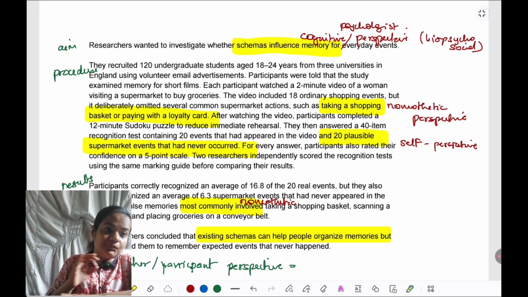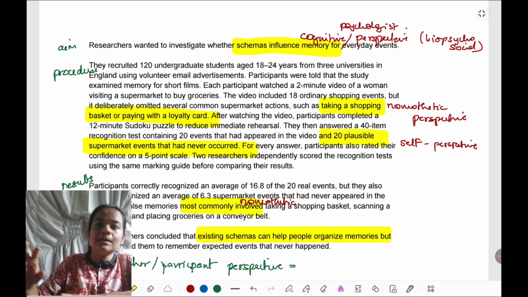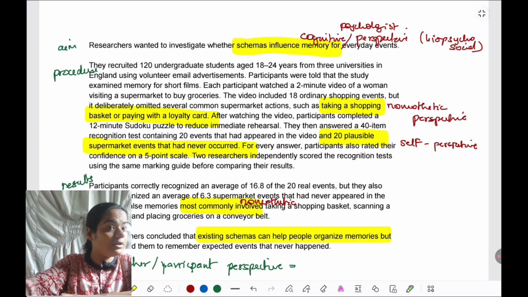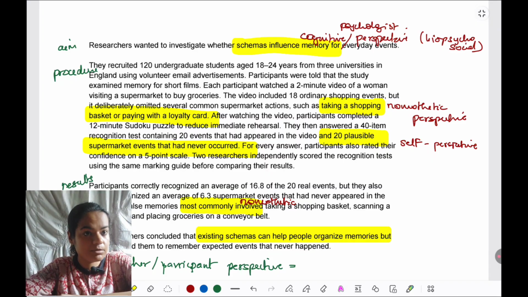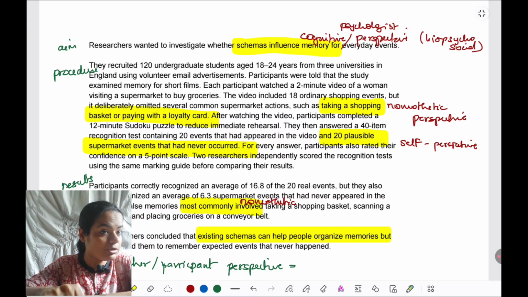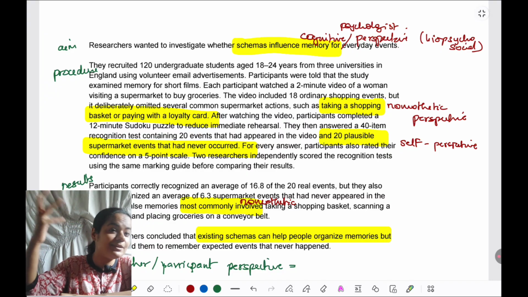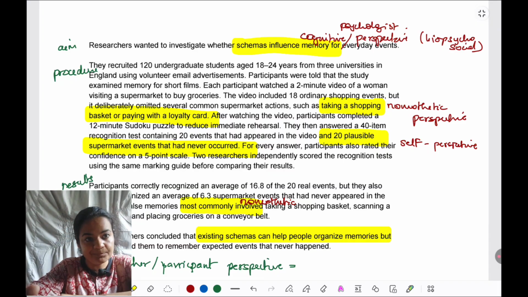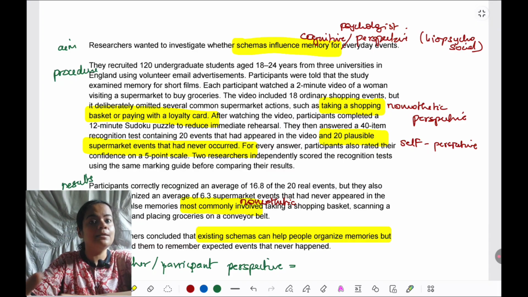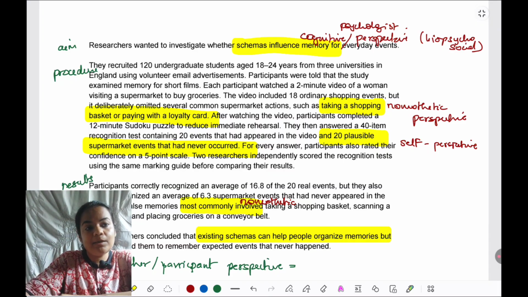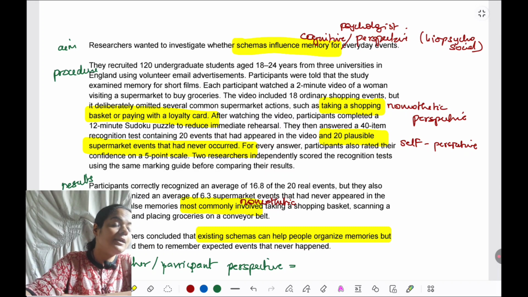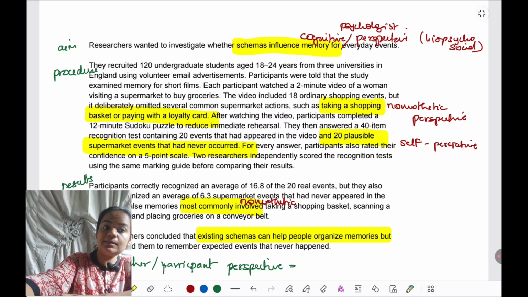They have not. If participants have made errors in remembering what they saw in the video clip, they have assumed it's only and only because of schema. Did they tell us any biological factors playing a role? For example, did they mention hippocampus, frontal lobe, anything that contributes to memory? No. Did they tell us from where the schemas are coming, a cultural perspective, that in their cultures they must be shopping in this way, that's why they feel that loyalty cards should be there?